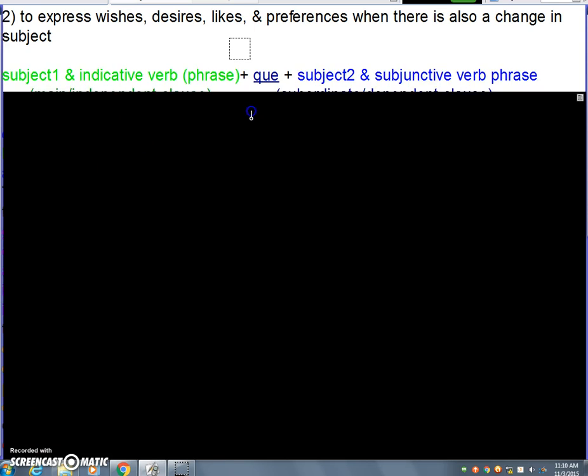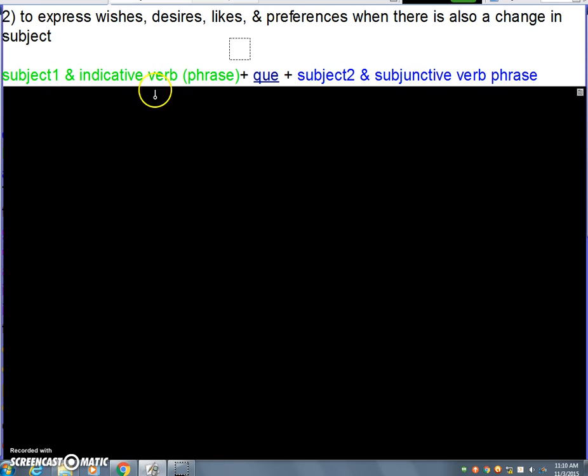Another reason to use the subjunctive mood is to express wishes, desires, likes, and preferences when there is also a change in subject. So those would look like this. You're going to have one subject at the beginning of your sentence to say that someone wishes, desires, likes, or prefers that someone else, here's the subject change, do something. And that one will go in the subjunctive.